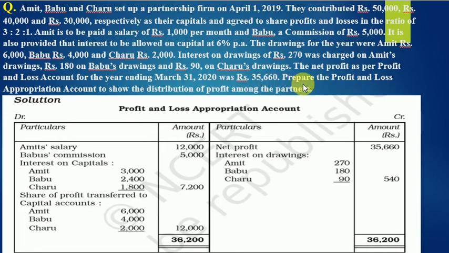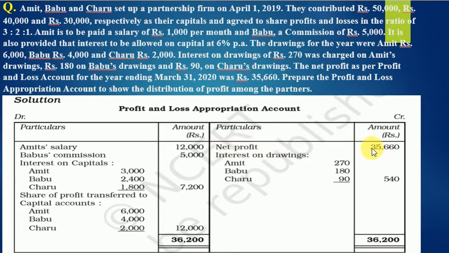The question says prepare the profit and loss appropriation account to show the distribution of profit among the partners. Now in the previous question we have discussed the journal entries. In this question we have prepared directly the profit and loss appropriation account, and here is the solution. The first thing is you have to write the net profit on the credit side of profit and loss appropriation account by profit and loss account.